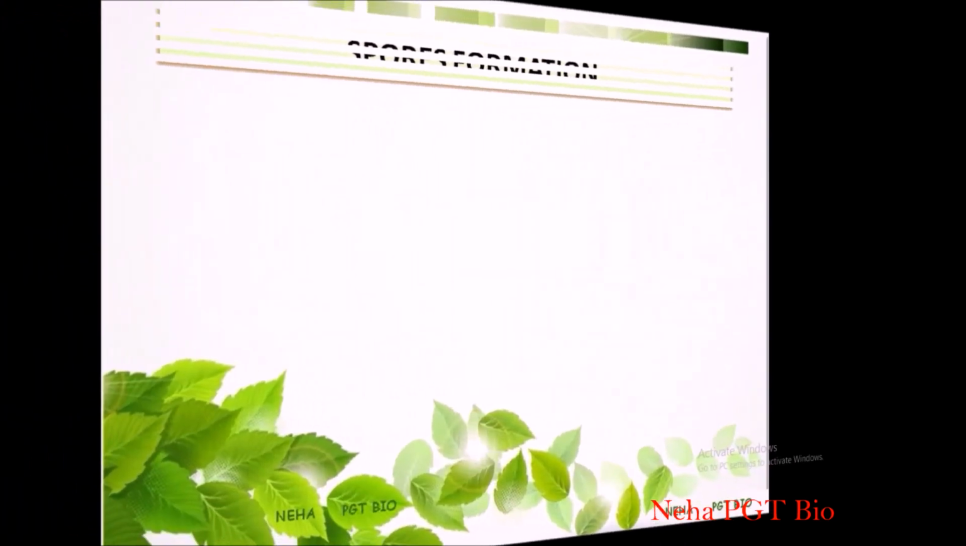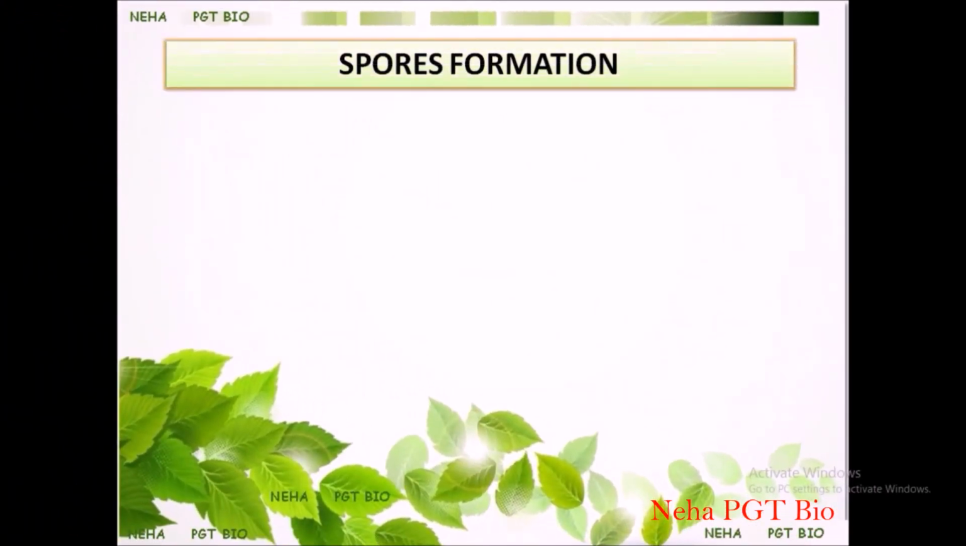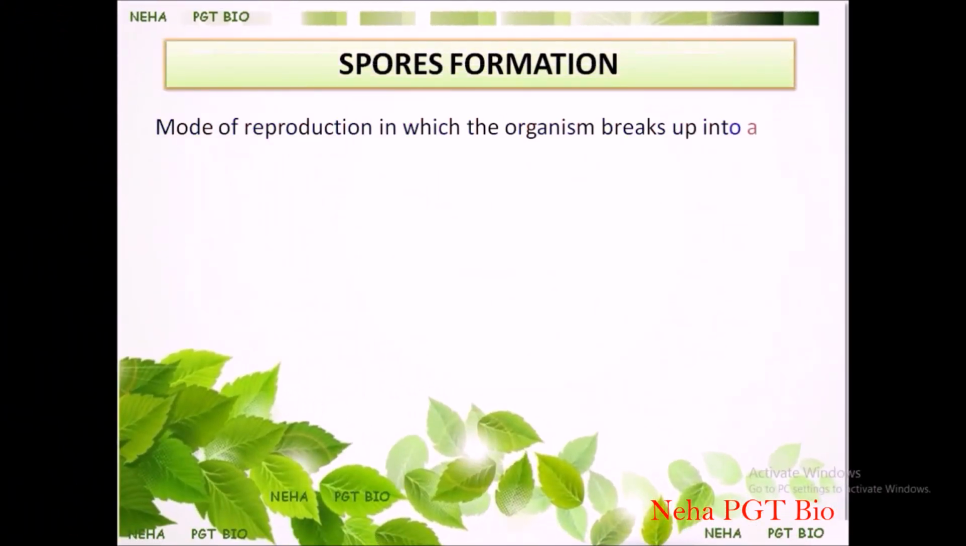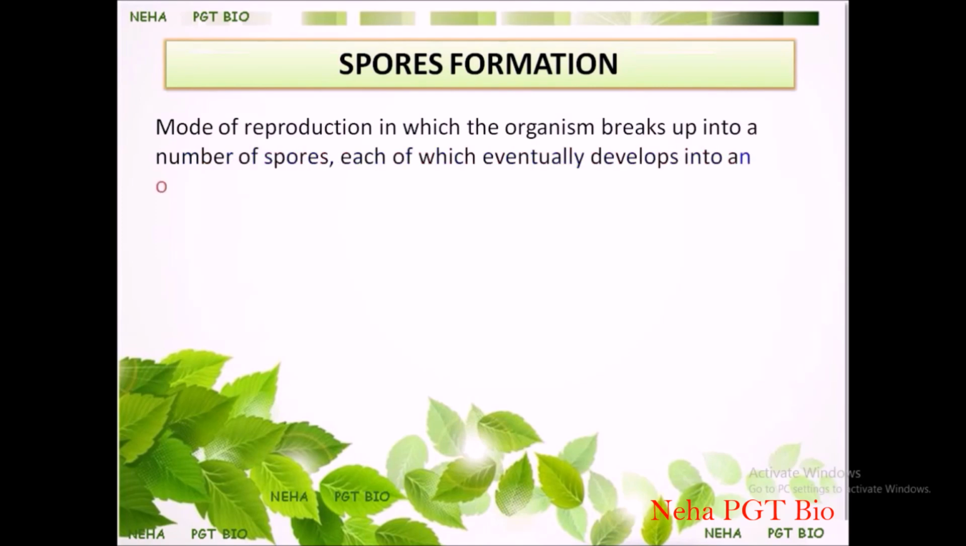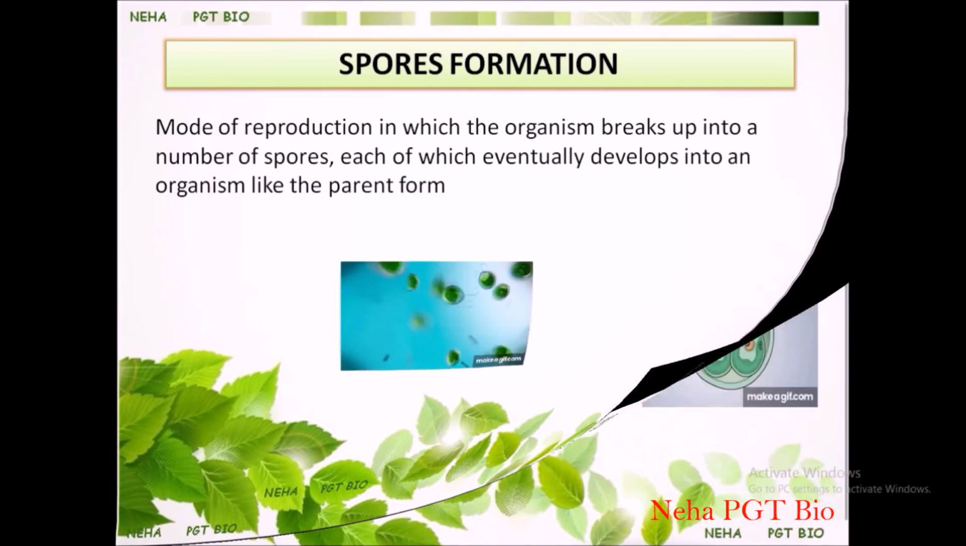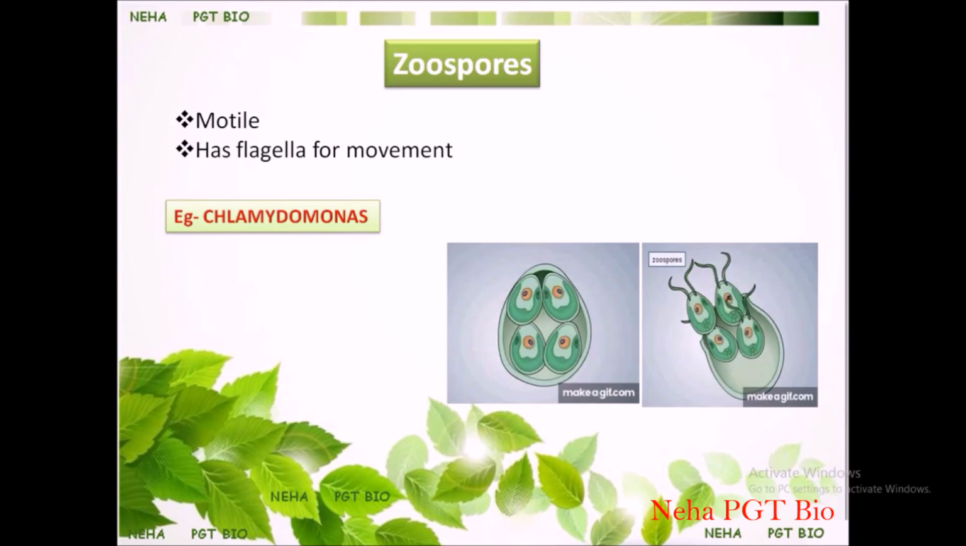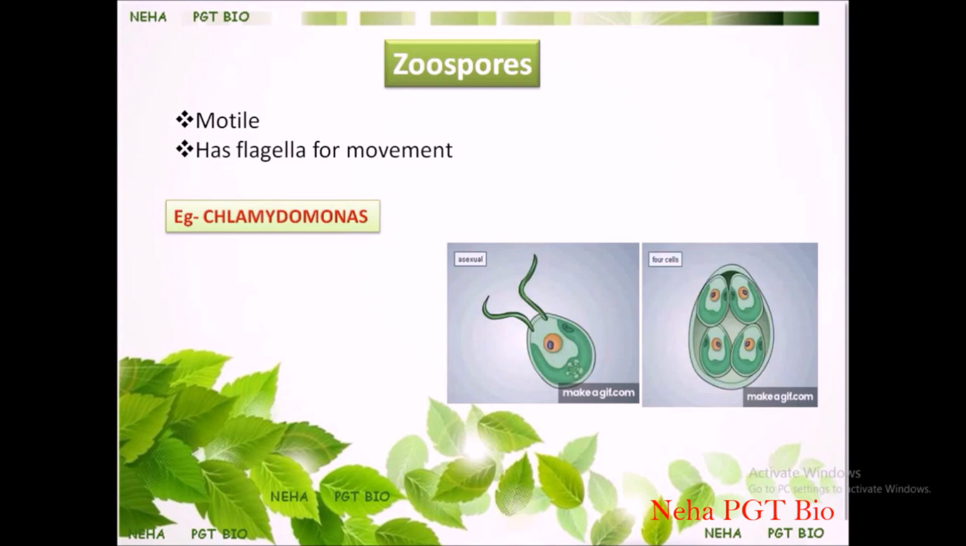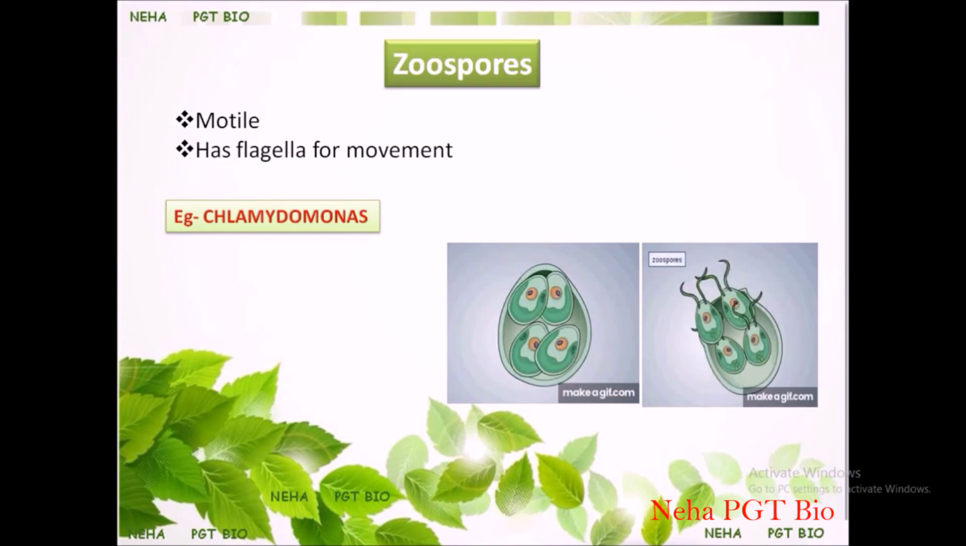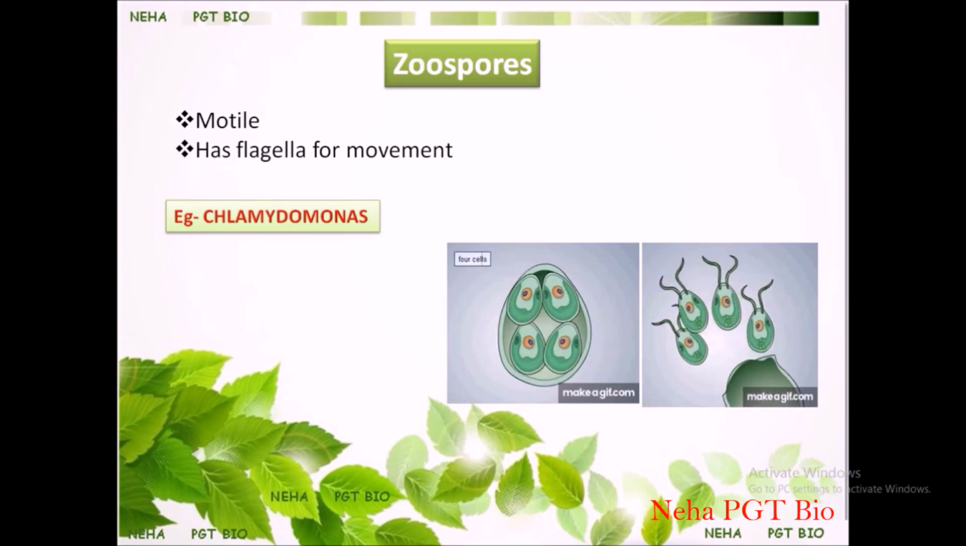Another mode of asexual reproduction is spore formation. The first one is zoospore. Zoospores are motile and normally have flagella for movement, as in the case of Chlamydomonas, where the spores are biflagellate and motile in nature.